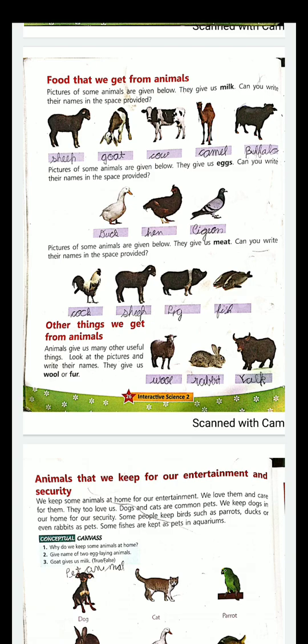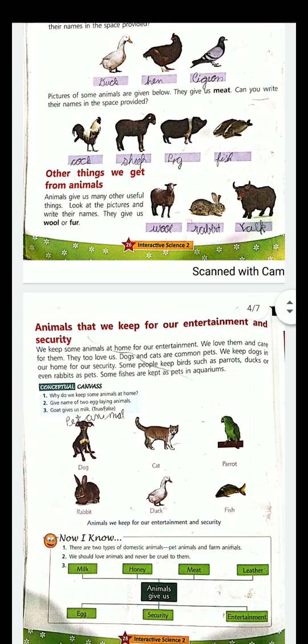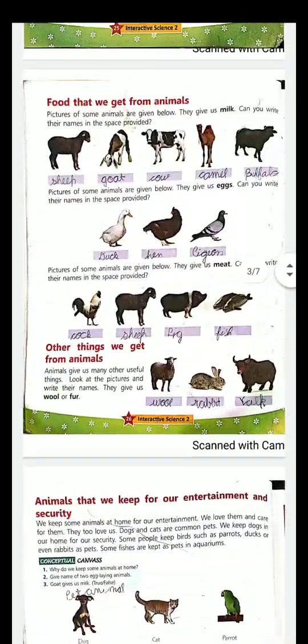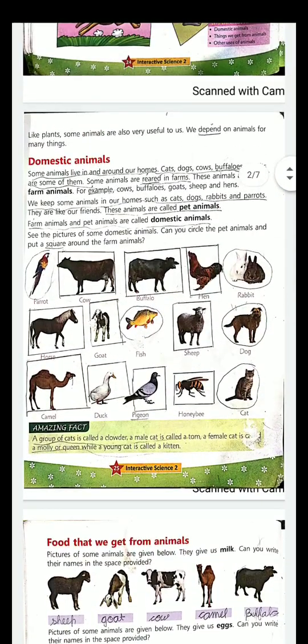Animals that we keep for our entertainment. There are some animals that we keep for our entertainment and security. We will read about cats and dogs that help us for our entertainment and security in the next class. Today we have read that there are domestic animals that are kept as pets and that are kept in the farm. These are called domestic animals.